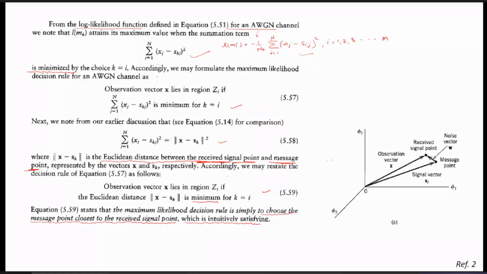That is, it will be minimized for the choice, that is when k equals i. If it is minimized for k equals i, then automatically the receiver will decide that m_i has been transmitted. So either we maximize this, or we simply minimize this vector.